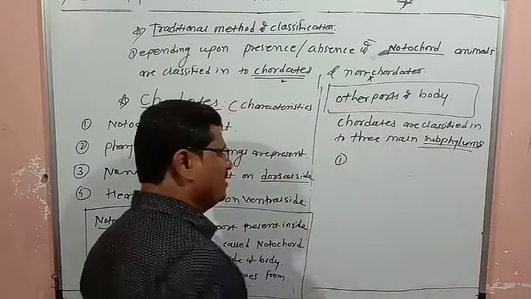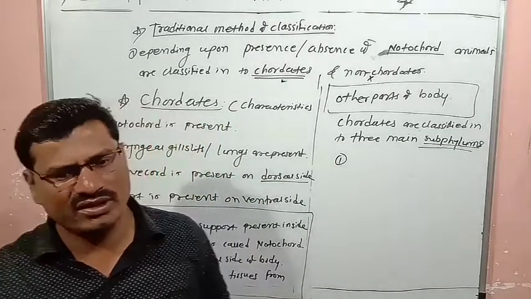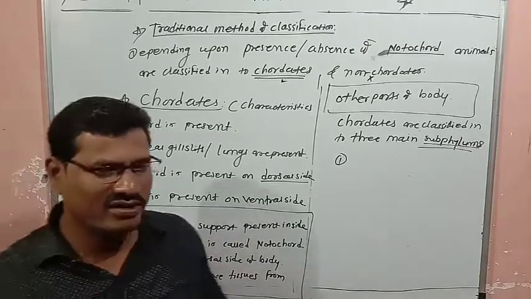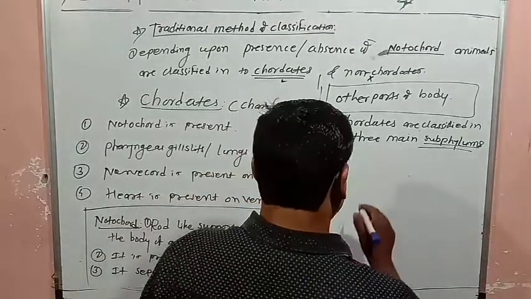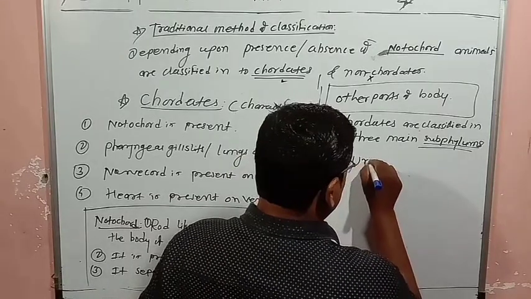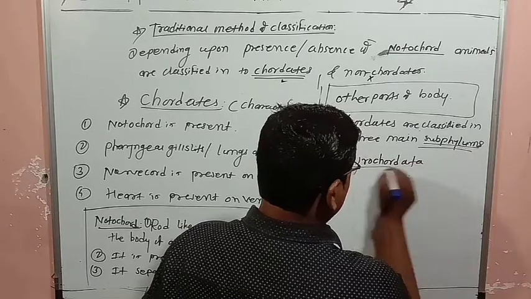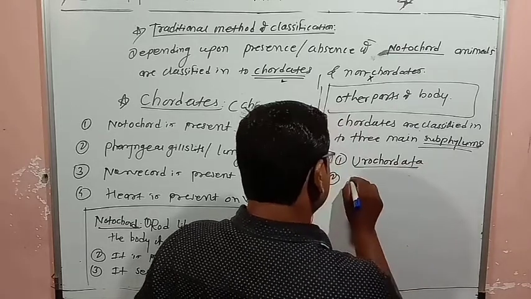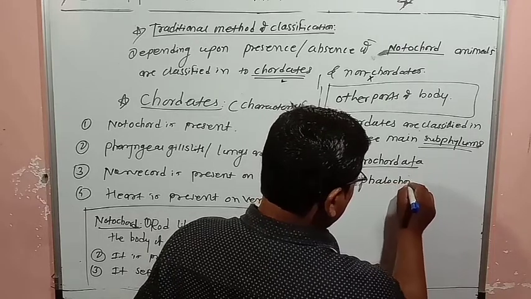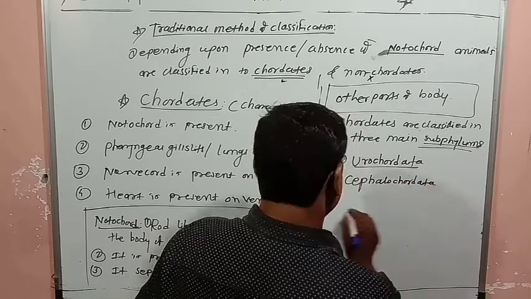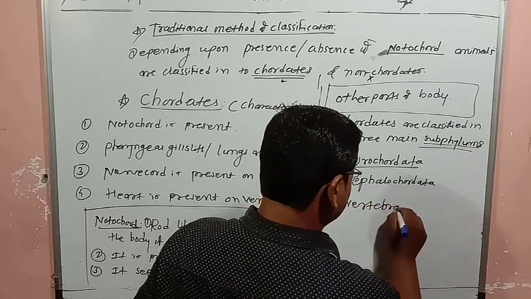First one is Urochordata, second one is Cephalochordata, and third one is Vertebrata.